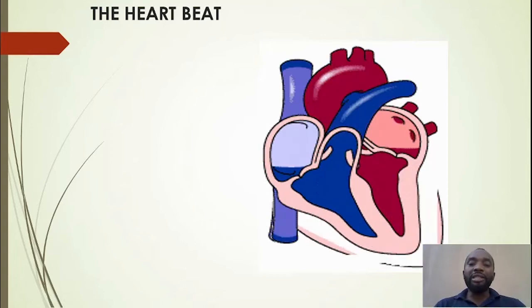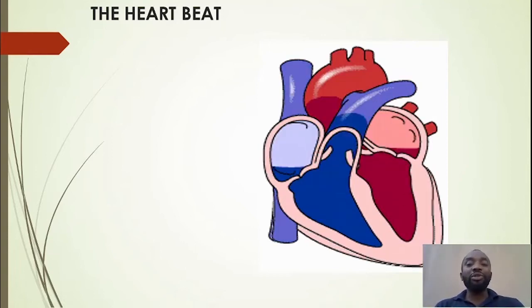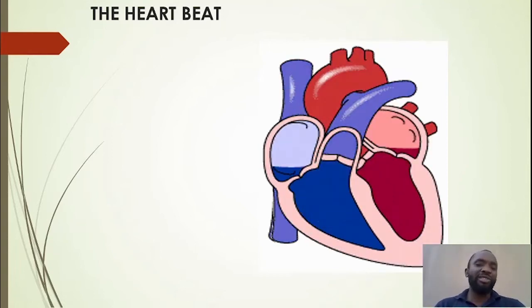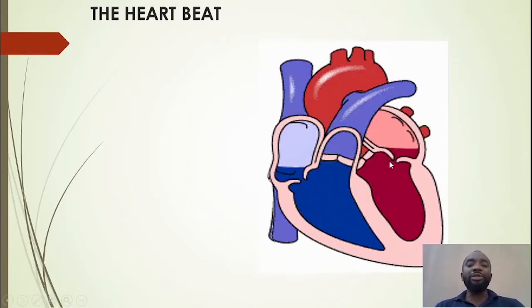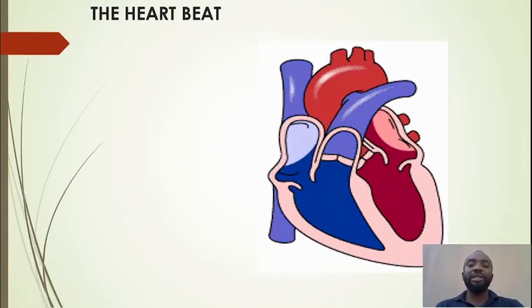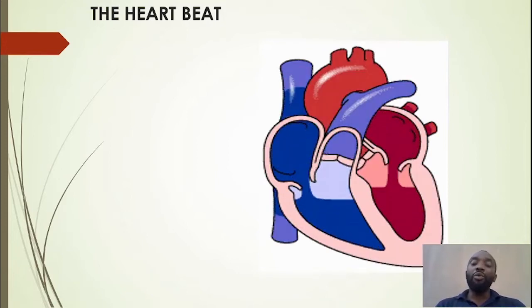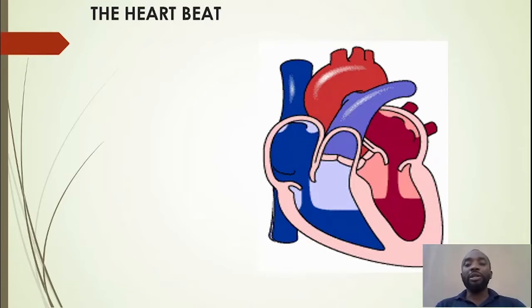Now the blood enters. You see there are two styles of blood that we have. One is colored blue, one is actually red. When we get to the blood system, we will talk about why they are like this. One is called deoxygenated blood, the other one is what? Oxygenated blood. When we get to that, we will know.